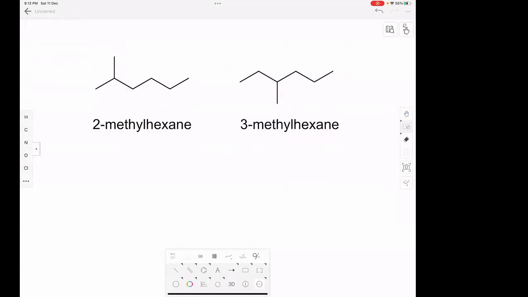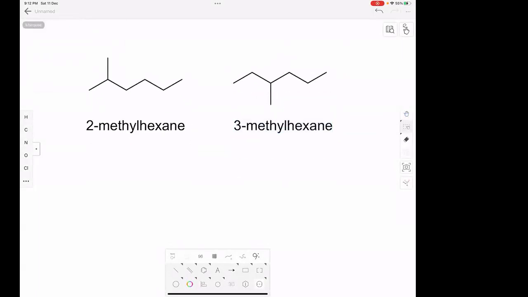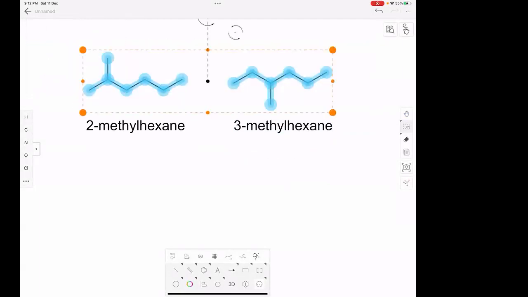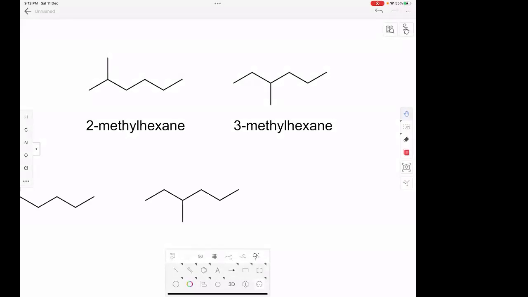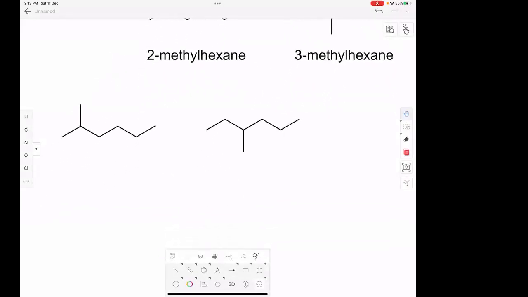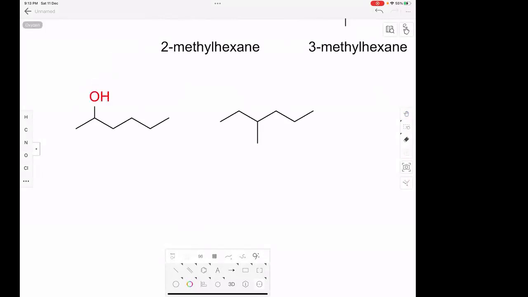Yes, sir. That's why these two are positional isomers of each other. Clear? Okay, I'll ask you the next question. So I'll just copy this and paste it here. So these two, here you have an OH group, here you have an OH group. First, can you tell me, are these having the same formula or different formula?